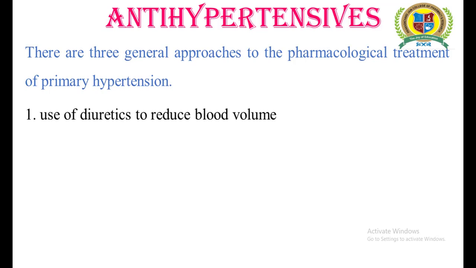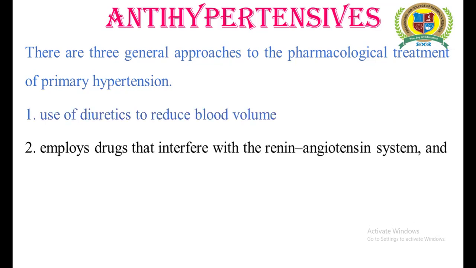The very first one, we should use a diuretic to reduce the blood volume. As we said, one of the changes carried out in our body is accumulation of sodium and water, so the use of diuretics will be useful in that case. Number two, you can employ certain drugs that may interfere with the renin-angiotensin-aldosterone system.